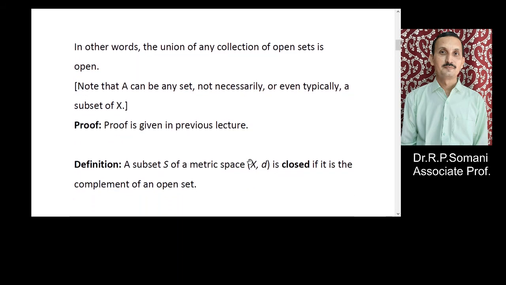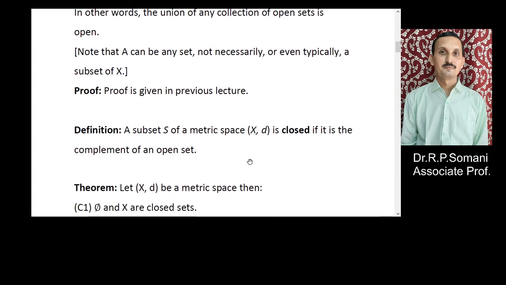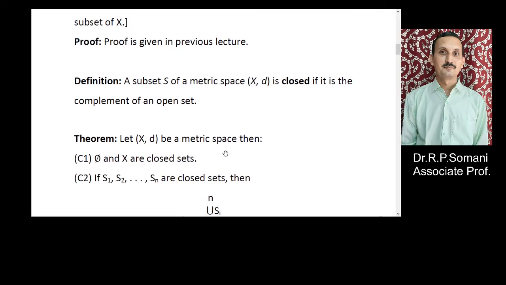So next we are defining the closed set. Closed sets and open sets are related to each other. A subset S of a metric space (X, d) is closed if it is the complement of an open set. तो कोई भी सेट जो है वो क्लोज होता है इफ एंड ओनली इफ इट्स कंप्लीमेंट इज ओपन। तो ओपन का कंप्लीमेंट हो जाएगा क्लोज सेट एंड क्लोज सेट का कंप्लीमेंट हो जाएगा ओपन सेट।